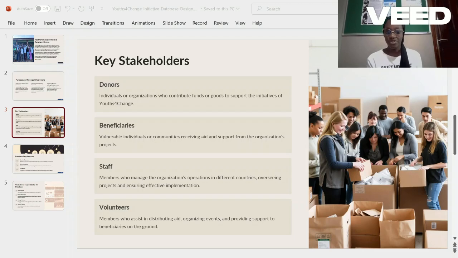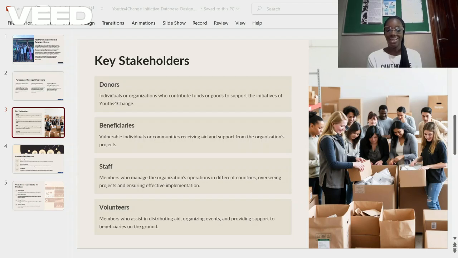All donations must be tracked. Aid distribution must record who received what, when, and under which project. Partner organizations can support multiple projects, and a project can have more than one partner. Organizations must track events across multiple countries. Many assistance can be donated to a beneficiary. Many volunteers can belong to a country. And lastly, many distributions can be done by one volunteer. These rules help Youth for Change stay organized, accountable, and effective across all our countries. Next, my partner will talk about normalization.